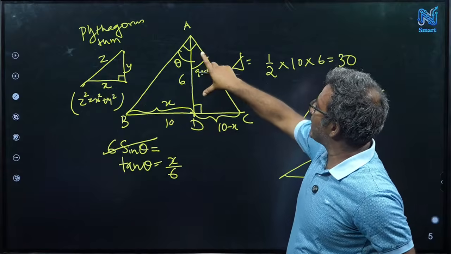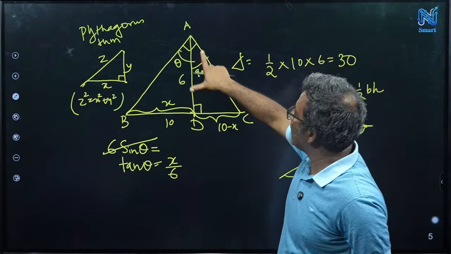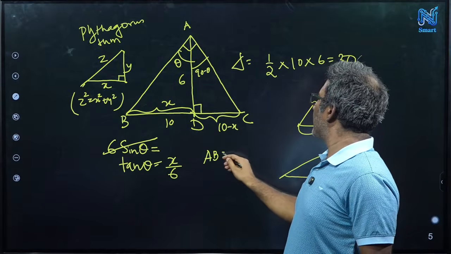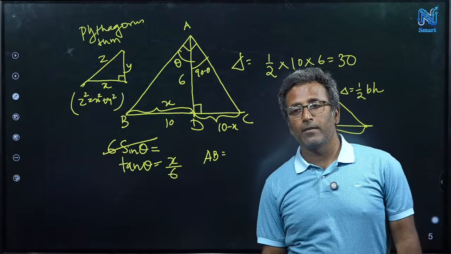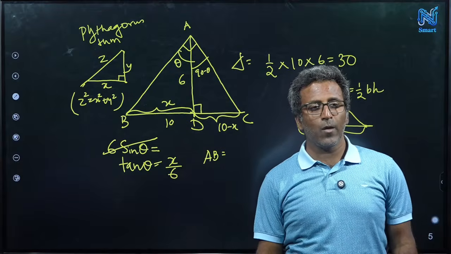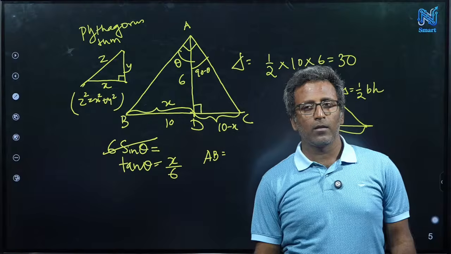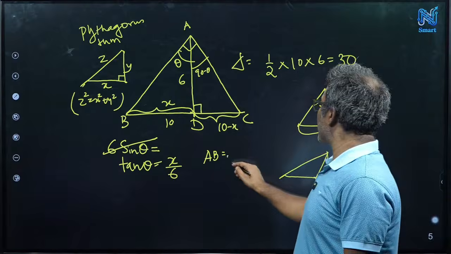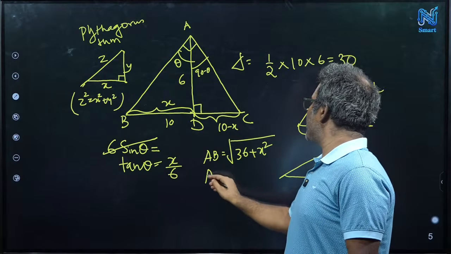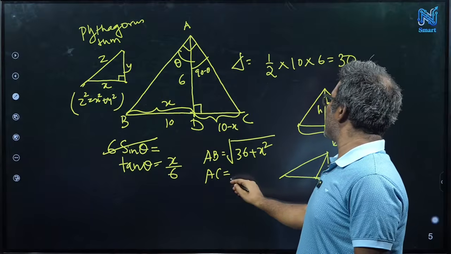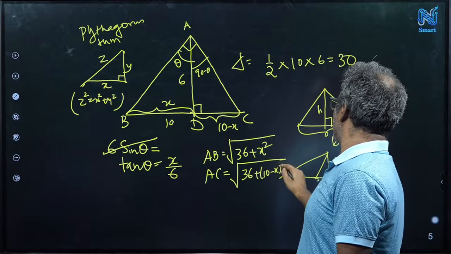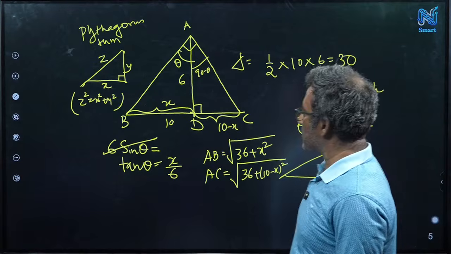So we have an x here, we have a 6 here, right? So that will give AB. So what is AB? AB is square root under 36 plus x square. Okay. Now AC is similarly square root under 36 plus 10 minus x whole square. Perfect. This part I have no issue.